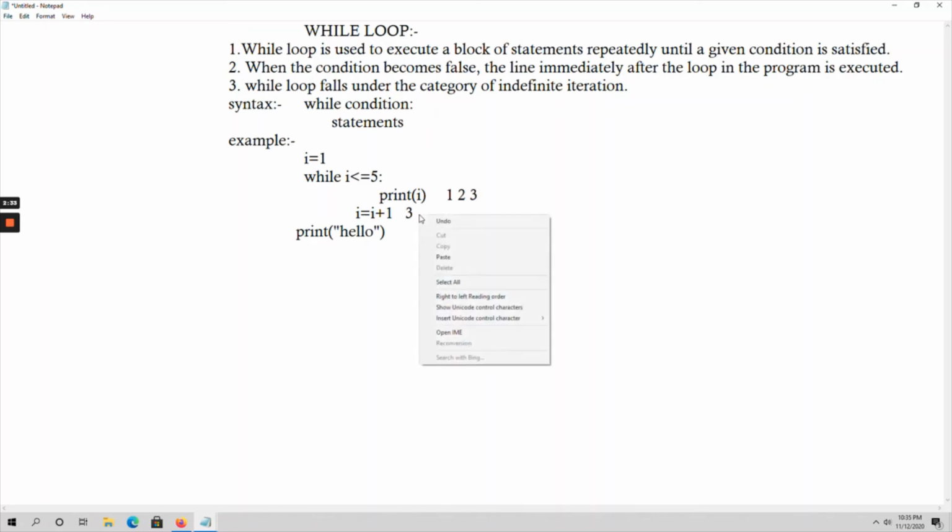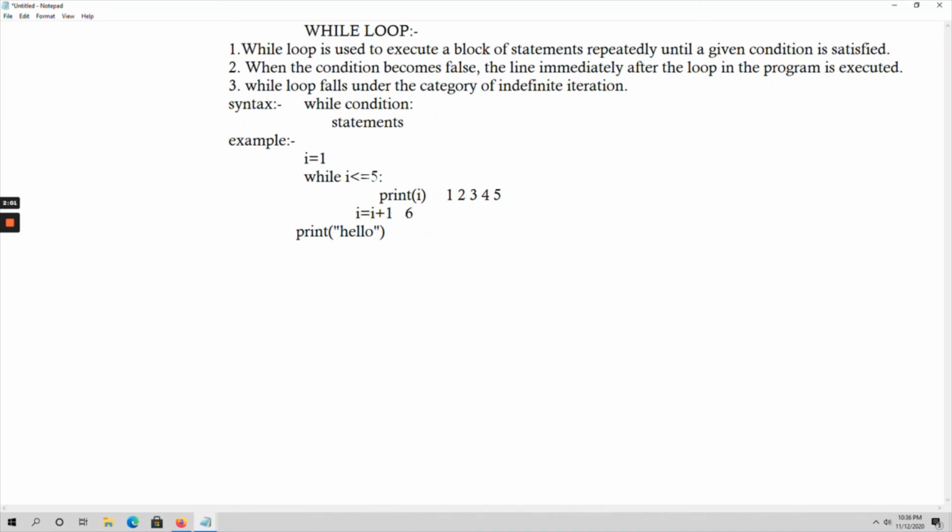Now i equal to i plus 1 means now i becomes 4, right? So again it will check the condition, 4 is less than or equal to 5, true, print the value of i. So 4 is printed on the output screen, i equal to i plus 1, so i becomes 5. Again it will check the condition, 5 less than or equal to, here I have used less than or equal to, so 5 less than or equal to 5, the condition is true. Again print the value of i, that is 5 is printed on the output screen, i equal to i plus 1, now i becomes 6.